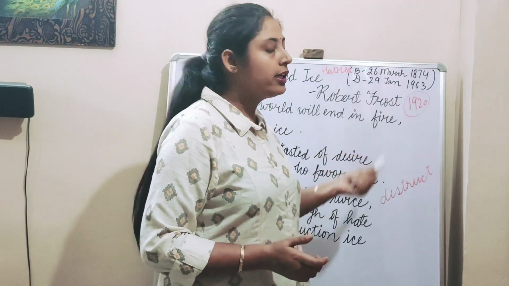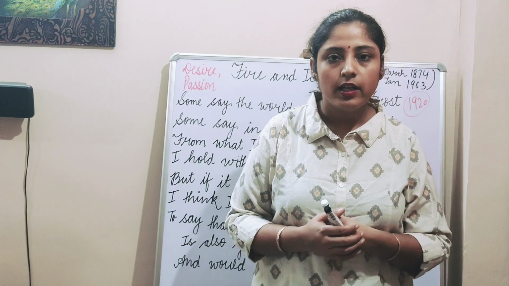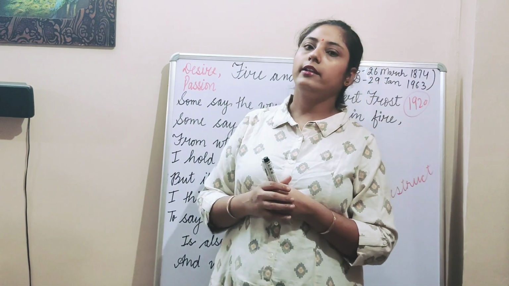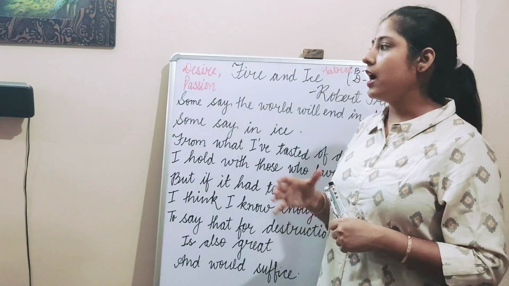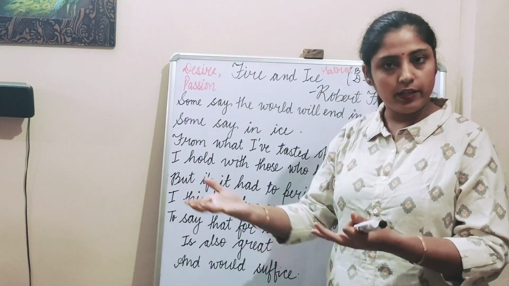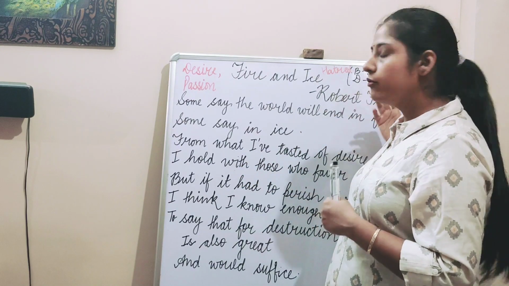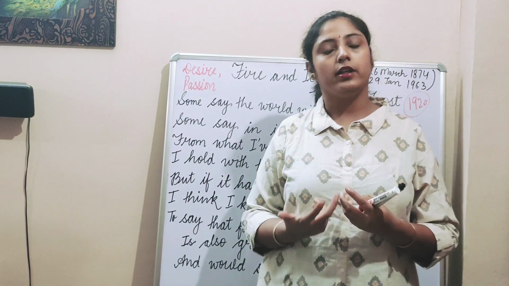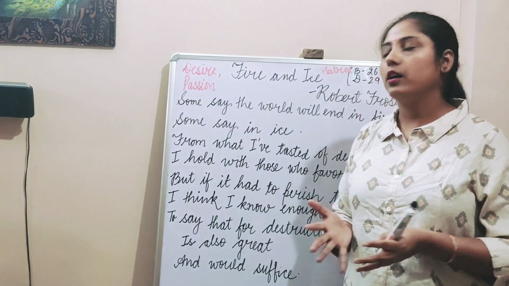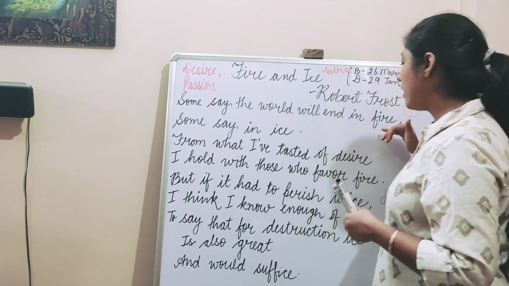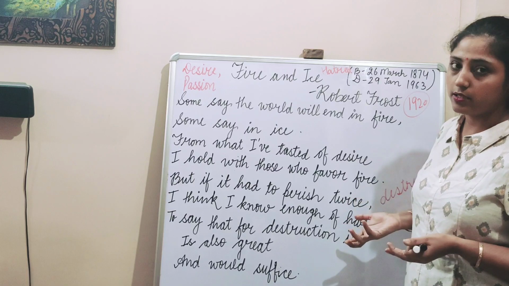The poet was discussing the destruction of the earth, and the friend told Robert Frost that there are two possibilities for the destruction of the earth. The living things on the earth can be destroyed either by fire or by ice.